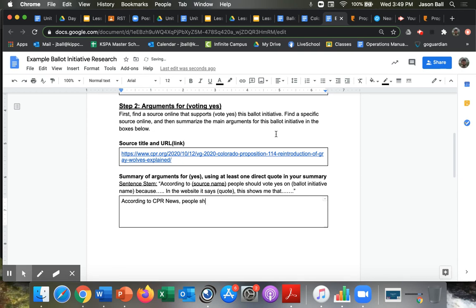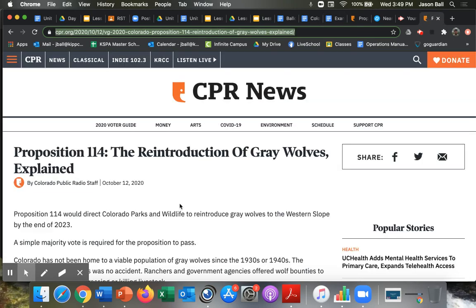people should vote yes on Proposition 114 because, and then I would just quote there or summarize it, saying it will increase biodiversity, and then I can just copy and paste and quote some stuff here.